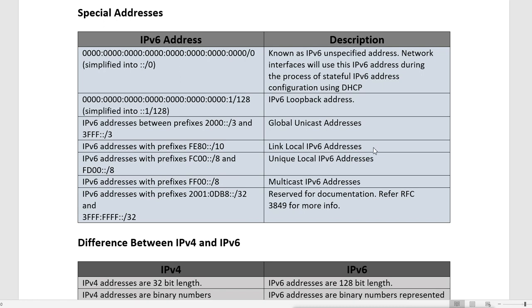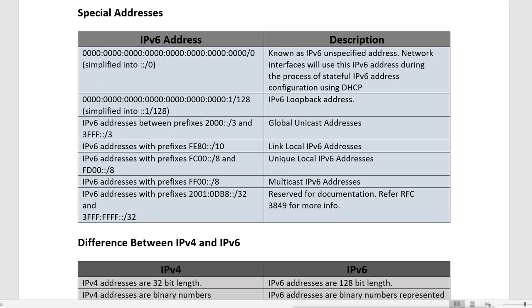Now IPv6 addresses with the prefix of FC00::/8 and FD00::/8, that means /8, the first 8 bits are reserved as FC, FD. So that is called unique local addresses.